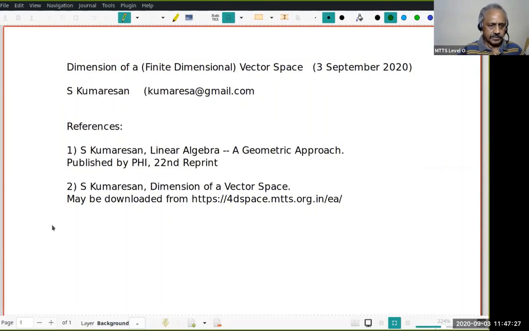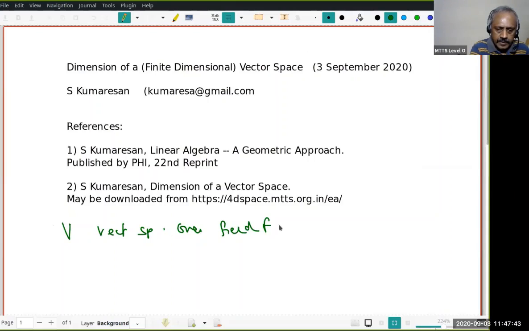So let us first define. Let V be a vector space over a field F. If you want, you can take it to be R, but it can be any field.